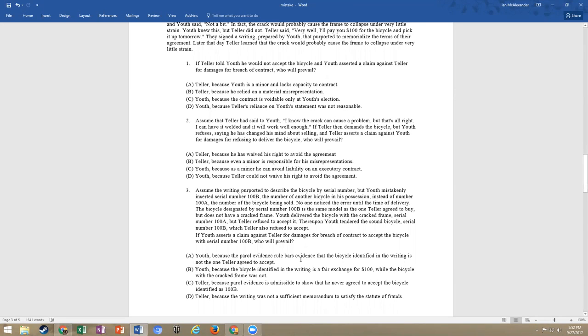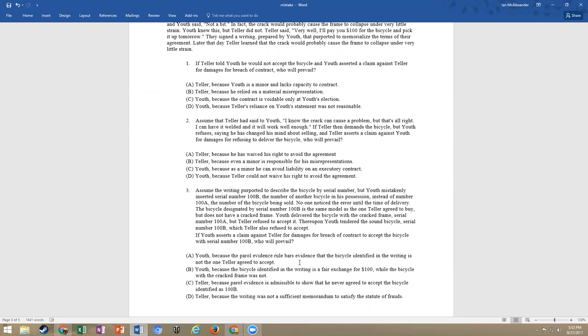Now, the call of number 3 says, if Youth asserts a claim against teller for damages for breach of contract to accept the bicycle with serial number 100B, who will prevail? Well, remember in part 1 where we talked about modification of a contract and we talked about mistranscription, and we said that the big important overall thing here is that the intention of the parties for contracting was like the big umbrella.